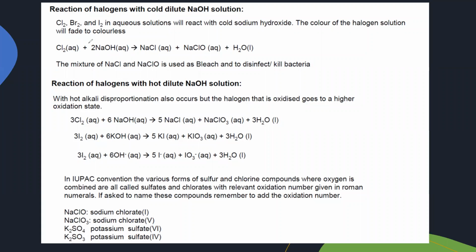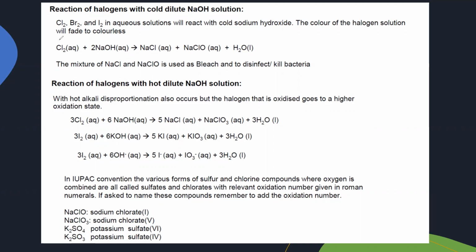So basically, if we add aqueous chlorine, like a chlorine solution, to sodium hydroxide, what will the result be? It will form sodium chloride, and it will produce sodium chlorate(I) and water. This is what is used to kill bacteria, the bleach.